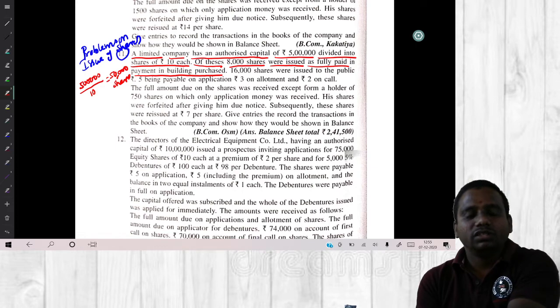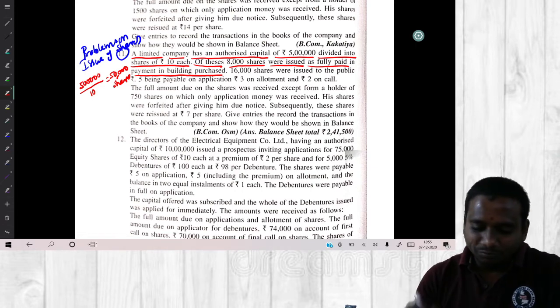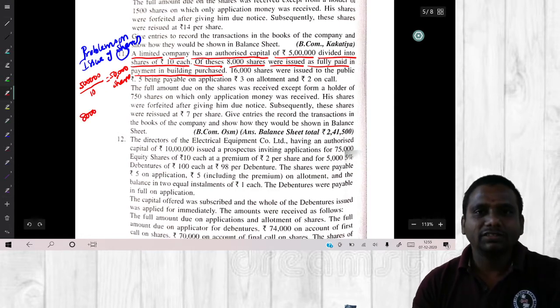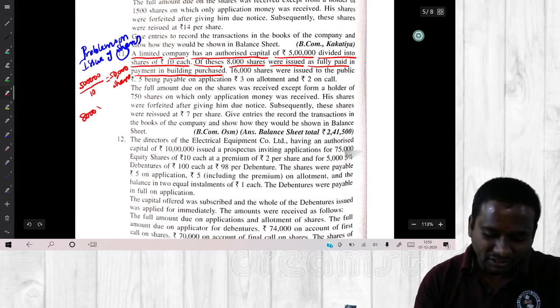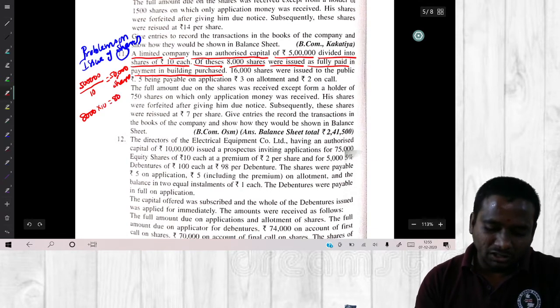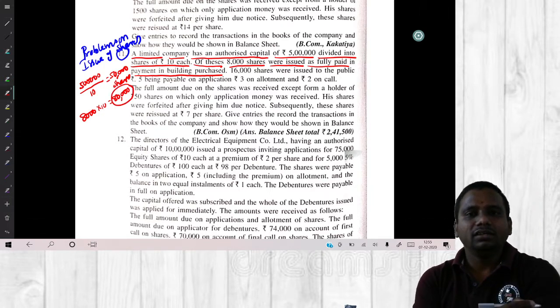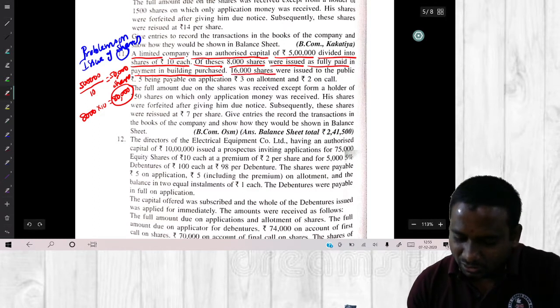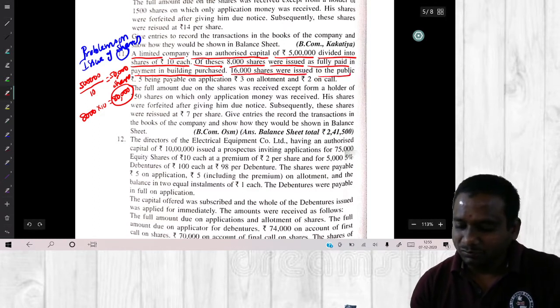So how many shares are we issuing? 8,000 shares. Each share value is 10, so it becomes 80,000 rupees. So the value of the building is 80,000.